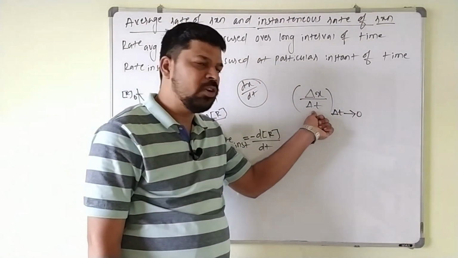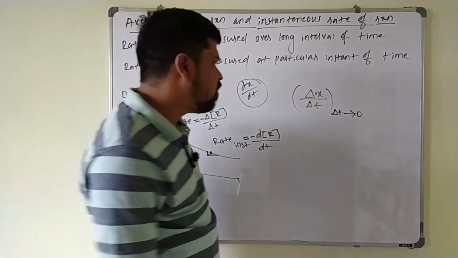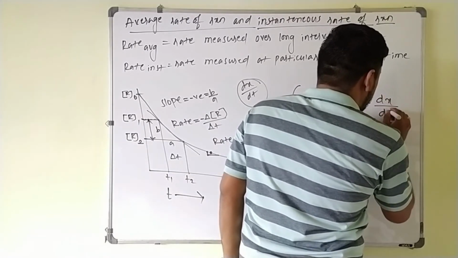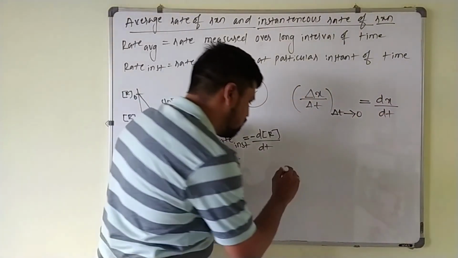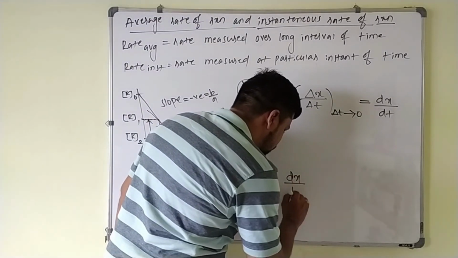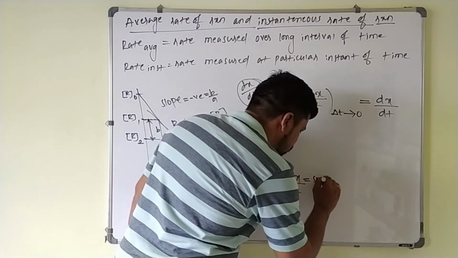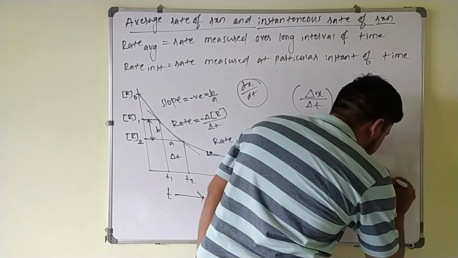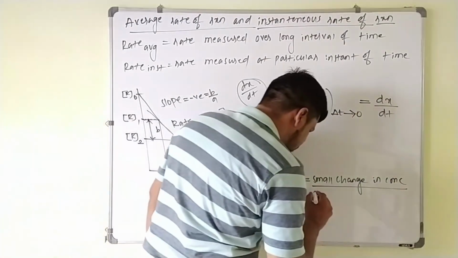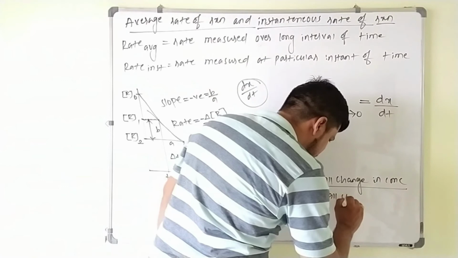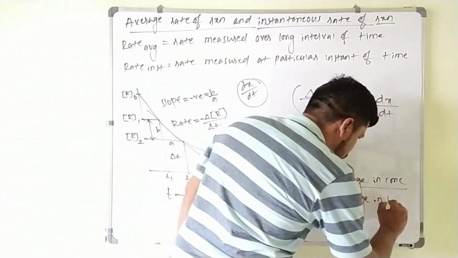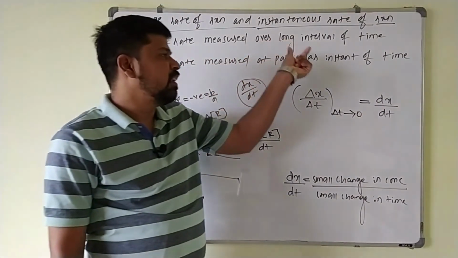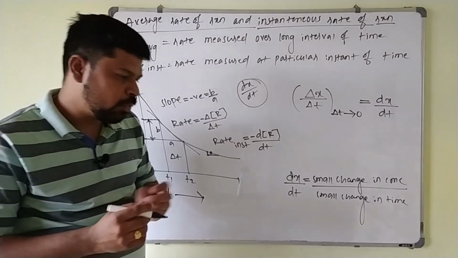That is nothing but small dx by dt, the small change in concentration divided by the small change in time. So this is how the average rate and instantaneous rate of the reaction can be calculated. Next point.